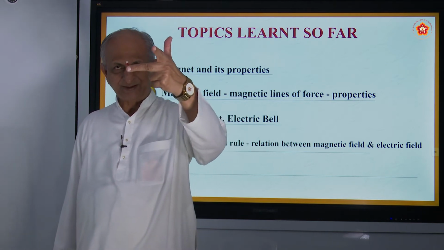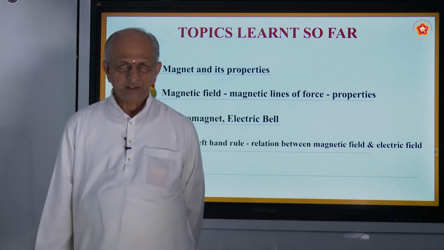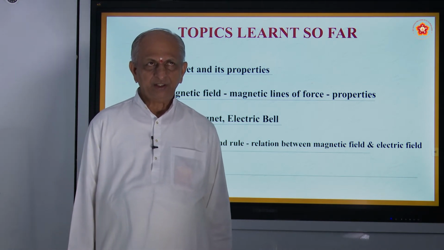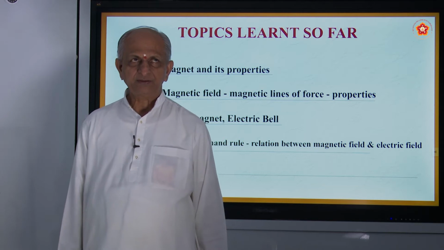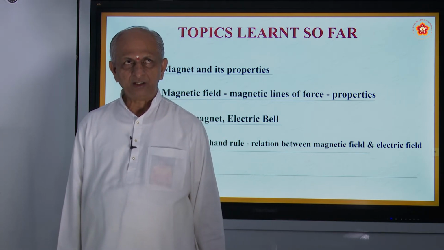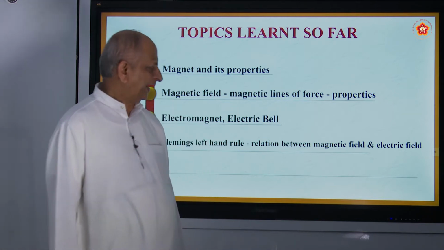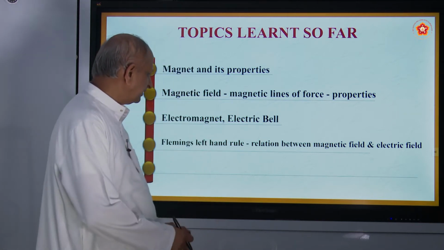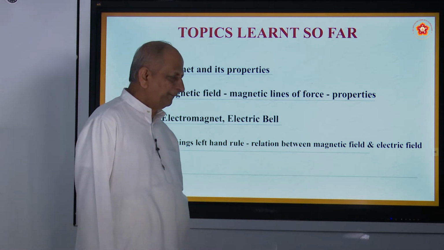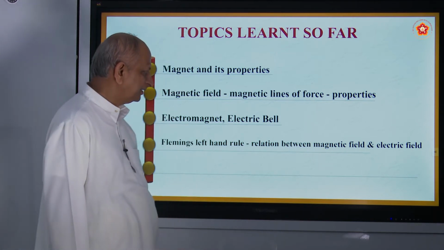So that is Fleming's left hand rule, and it is applied in DC motors, and it is one of the important rules, the relation between magnetic field and electric field.